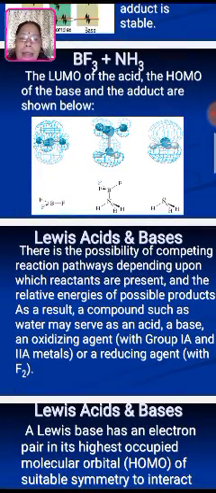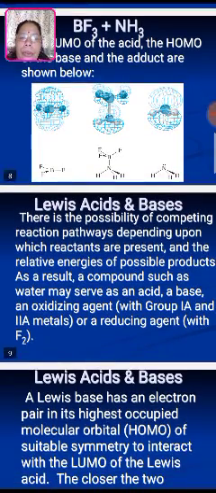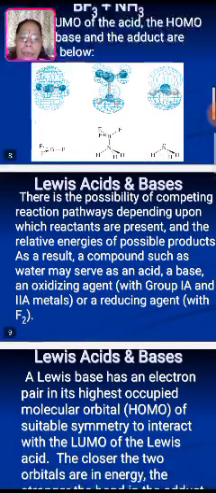With Lewis acids and bases, there is a possibility of competing reaction pathways depending upon which reactants are present and the relative stabilities of possible products. As a result, a compound such as water may serve as an acid and a base, an oxidizing agent, which is from group 1A and 2A metals, or a reducing agent, F2.